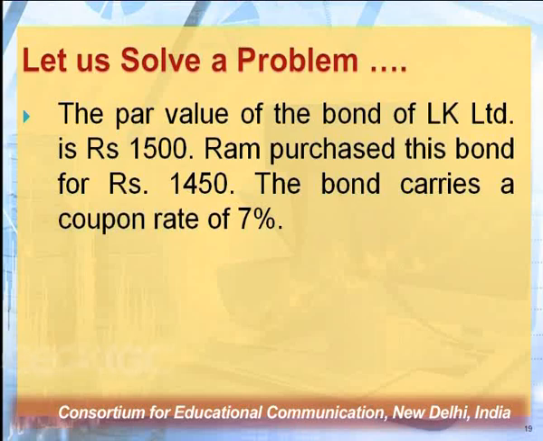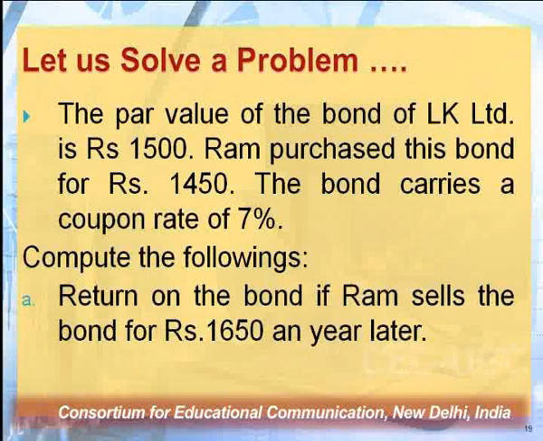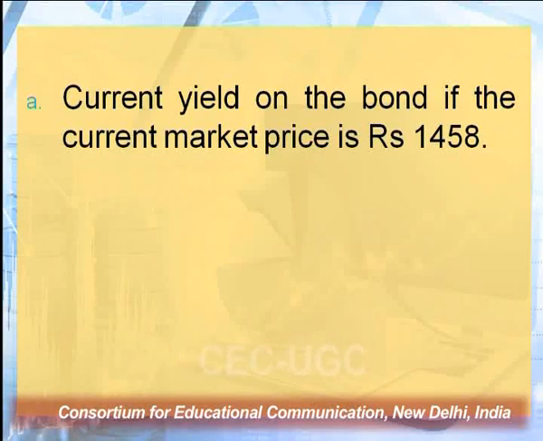The bond is carrying a coupon rate of 7%, which means the rate of return is 7%, and you have to compute certain things here. The requirement of the question is that you have to calculate the return on the bond if Ram is going to sell the bond for rupees 1650 after 1 year. So if Ram is going to sell this particular bond after completion of 1 year at rupees 1650, what is the return? For this we have discussed the formula already, the formula with which we are going to calculate. So I'll practically be applying that formula.